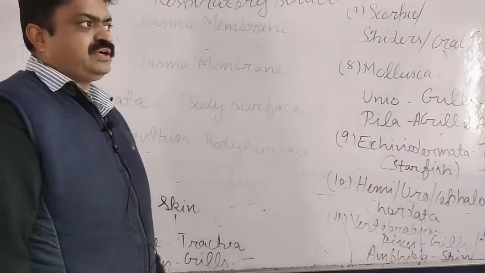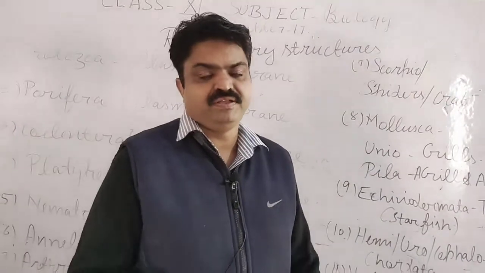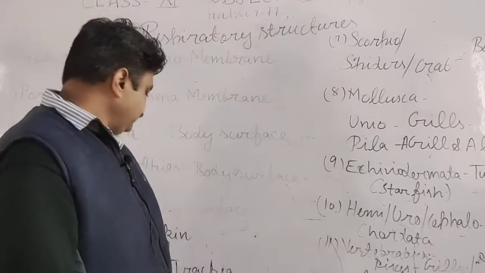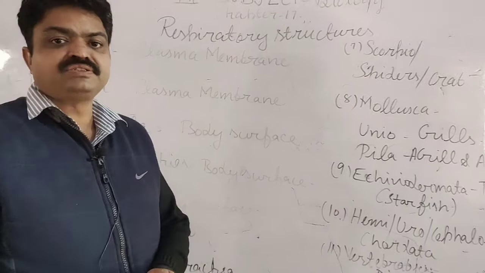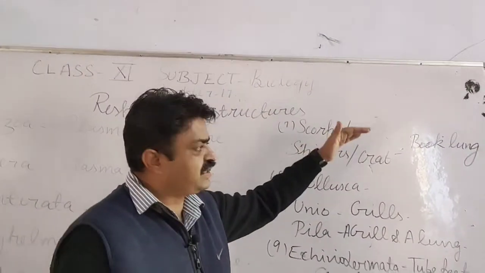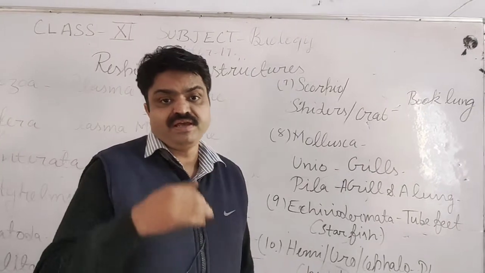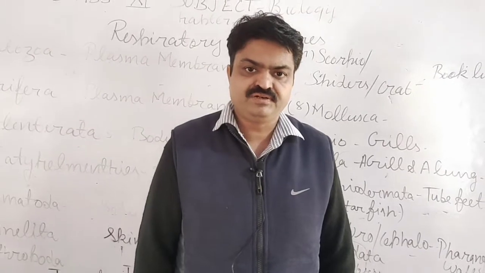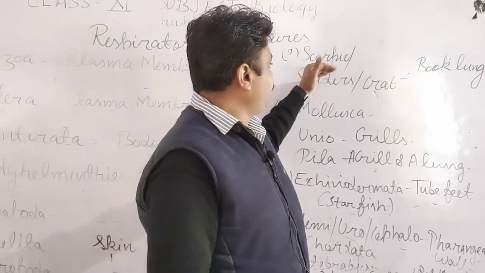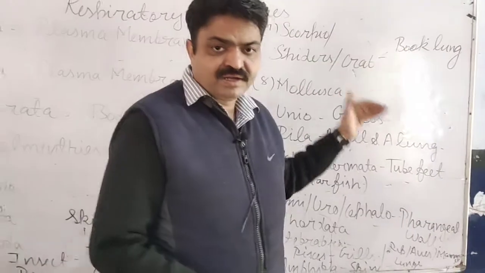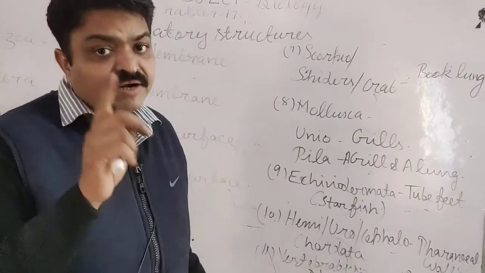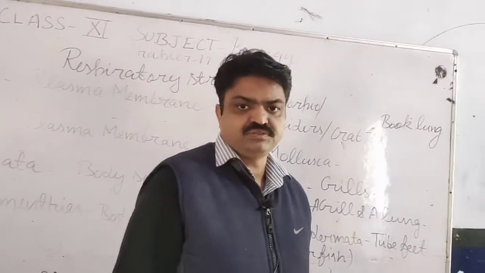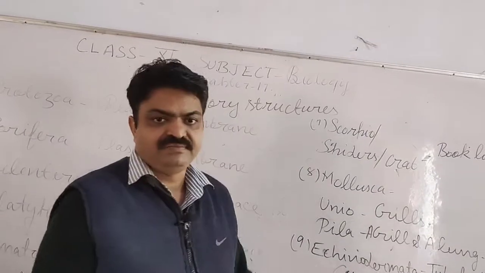But the prawn that is found in the sea water or in the marine water has the respiratory surface as gill, student. But the scorpion, spiders and the crab have a special type of lungs, and those lungs are known as book lungs, student. So scorpion, spider and crab come in the category of Arthropoda, but the respiratory surface they have is the book lung, student. Next is Mollusca.